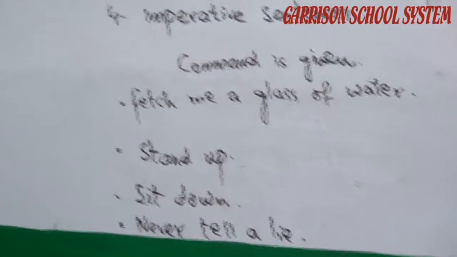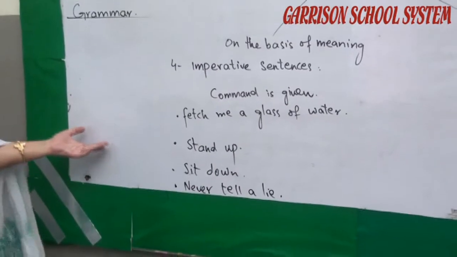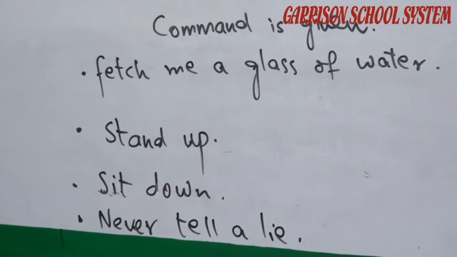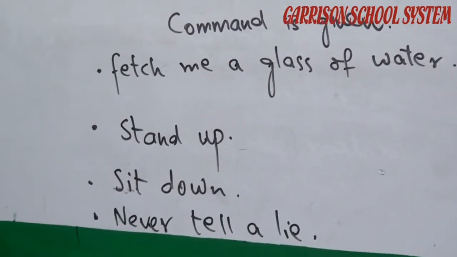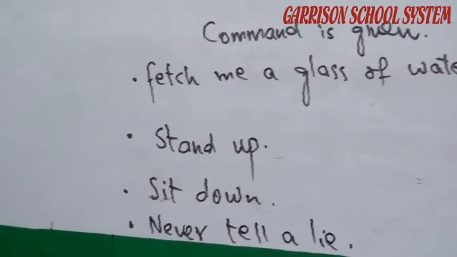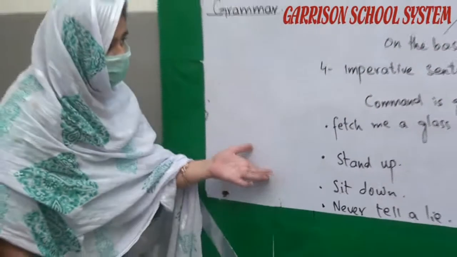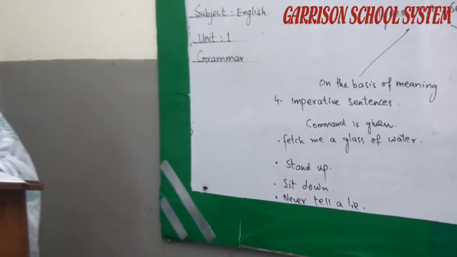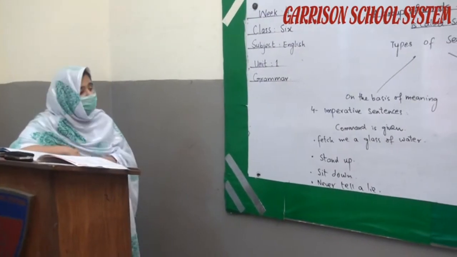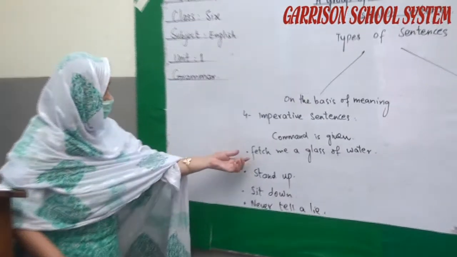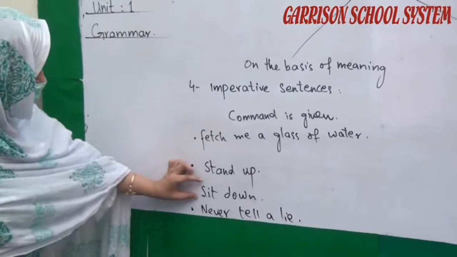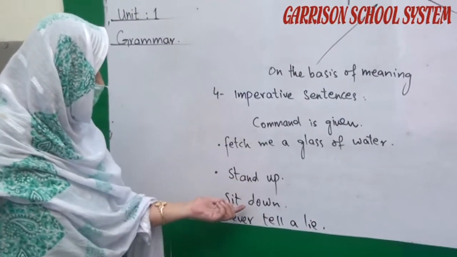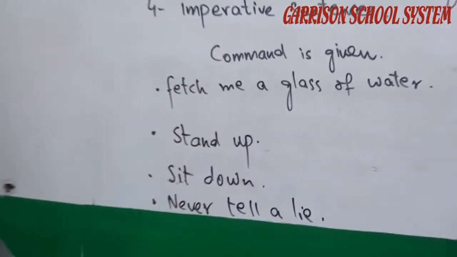Now I am repeating. What are the imperative sentences? Imperative sentences are those sentences that express command, advice, request or some prohibition. That means you are giving him an order, you are giving him some advice, or you are forbidding him from something. That all comes in imperative sentences. Imperative sentences always start with the first form of verb. For example, fetch, stand, sit, never tell. All are the first form of verbs.